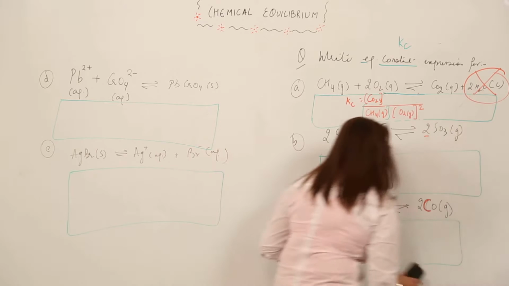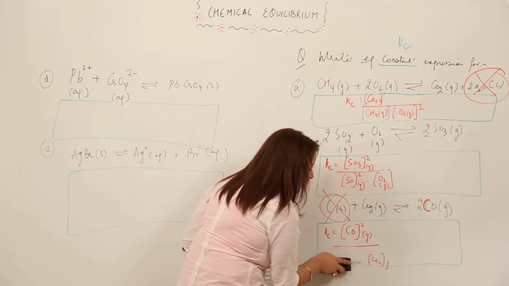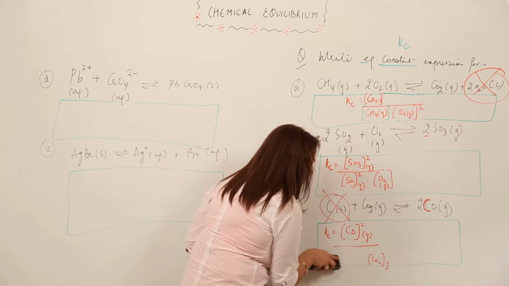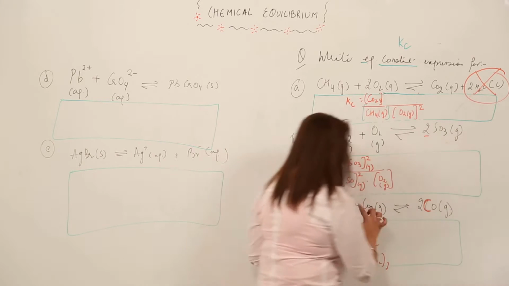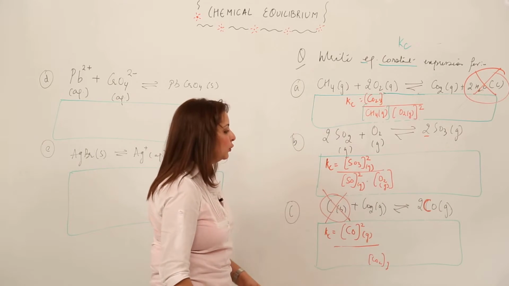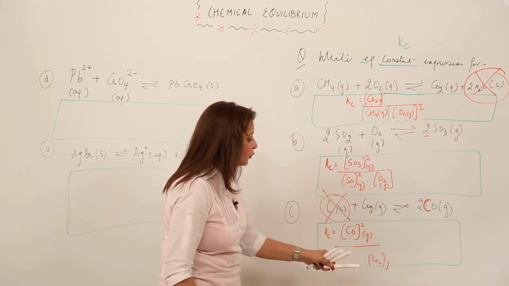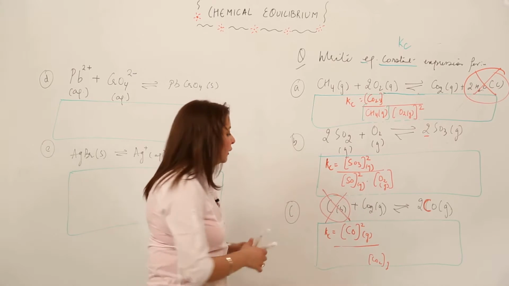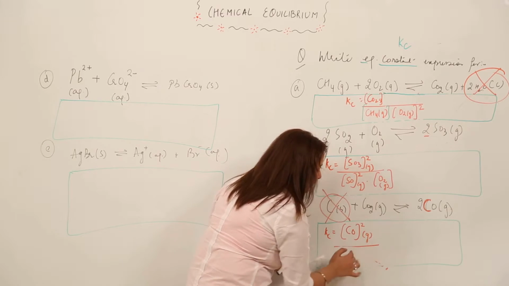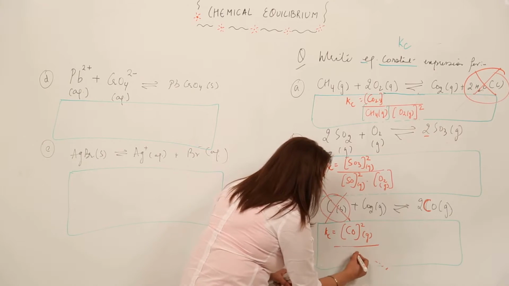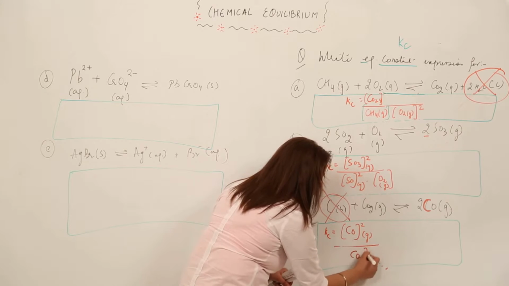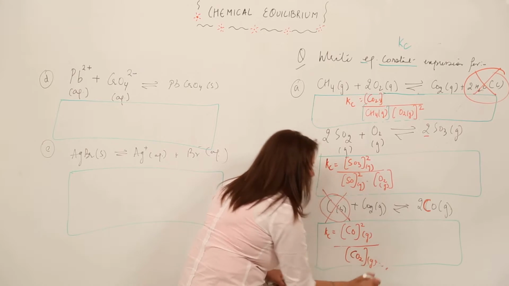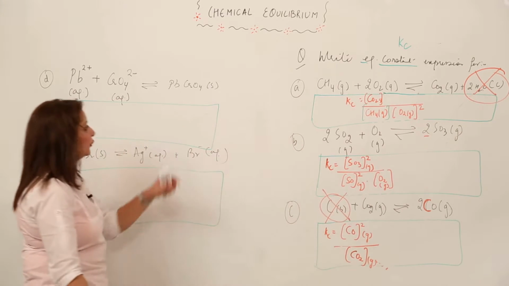I am removing this from the expression. So Kc in this reaction depends only on CO raised to power 2 divided by CO2 in gaseous form. Just to make it clear, I am rubbing it and writing CO2 gaseous state in the middle.